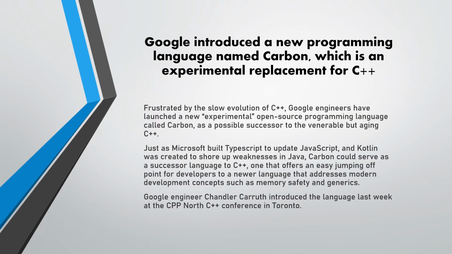Frustrated by the slow evolution of C++, Google decided to launch Carbon as an experimental open-source programming language that could be a successor to C++. Just as Microsoft built TypeScript to update JavaScript, Carbon could serve the same purpose, and it also offers an easy jumping-off point for developers to a newer language that addresses modern development concepts such as memory safety and generics. Google engineer Chandler Carruth introduced the language last week at the CPP North C++ conference in Toronto.